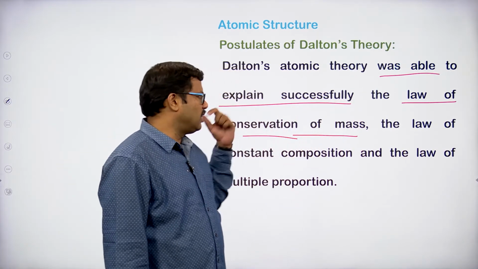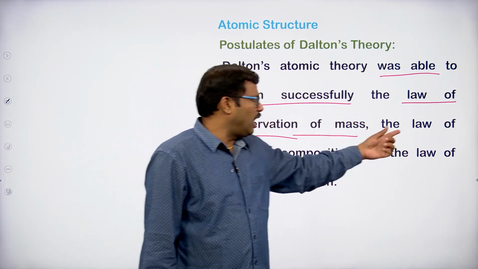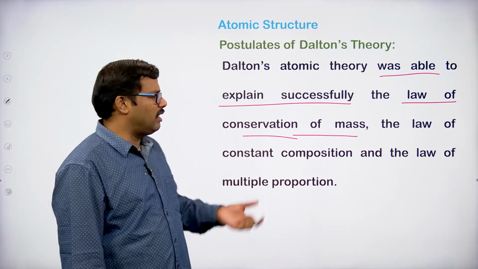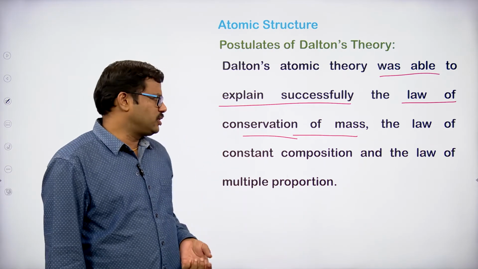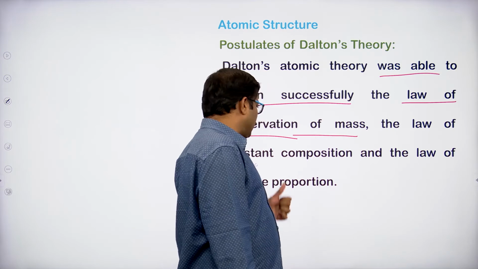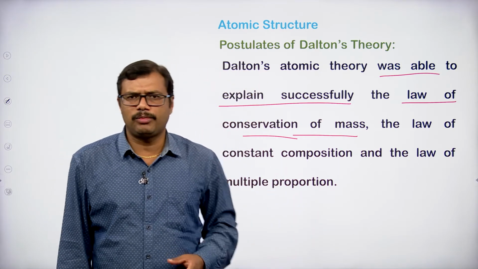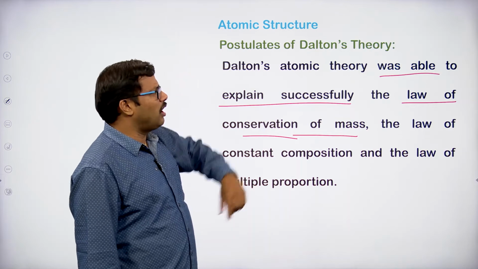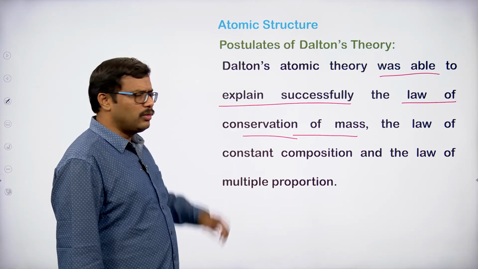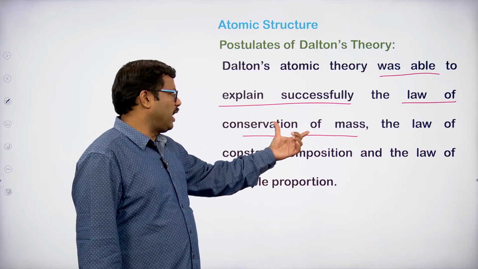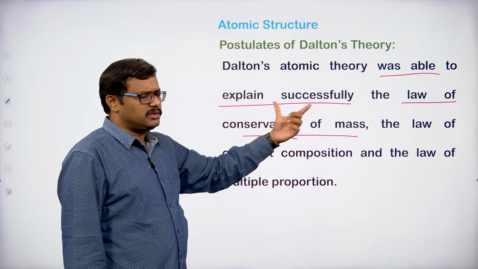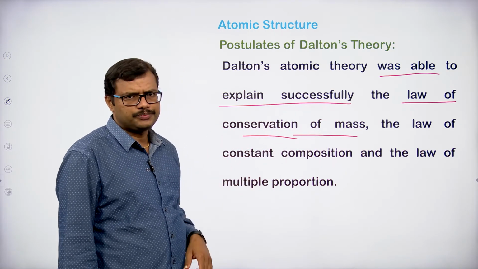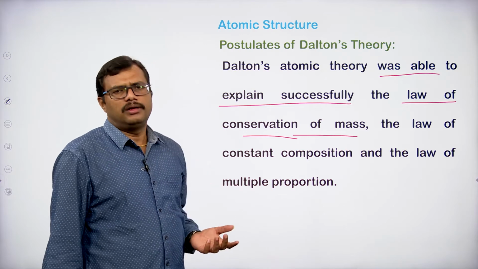It also gives the law of constant proportion. Whenever atoms combine with one another, they will always have a whole number ratio. And the law of multiple proportion, of course, was given by John Dalton only. So John Dalton's atomic theory is able to successfully explain the law of conservation of mass, law of constant proportion, law of multiple proportion, but it has some drawbacks.